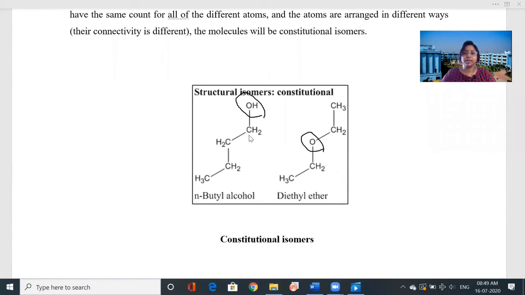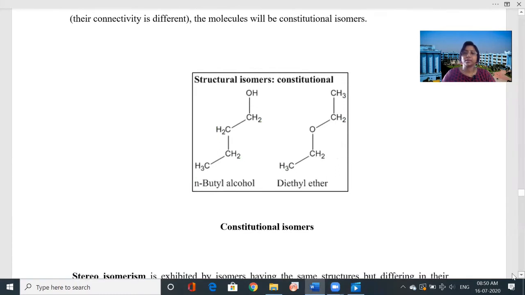And for the number of hydrogen, if you count 1, 2, then 3 plus 2 is 5, plus 2 is 7, then 10. And here also you will get the same number of hydrogen: 3, 2, 5 and then 3, 2, 5, total 10. So that is called the constitutional isomers.